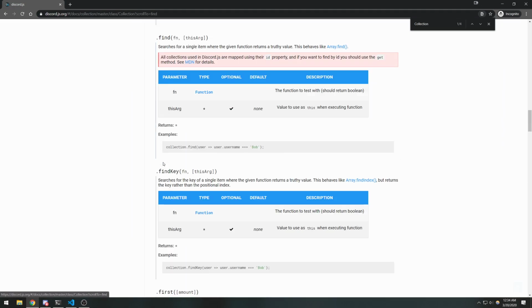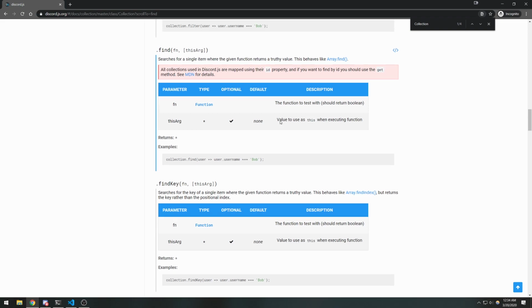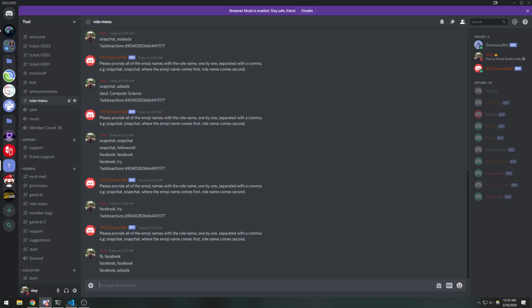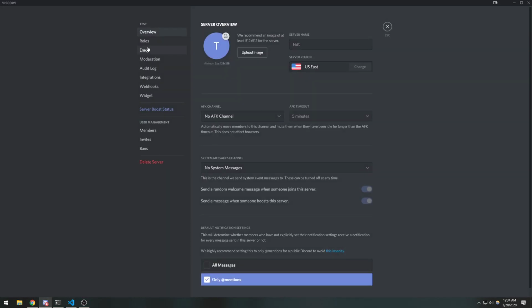Because this is actually a good question that I want to ask. Remember how I said find is always going to collect the single item? It searches for a single item where the given function returns a truth value. And it's always going to find the first one. But the thing is, is the order always going to be the same? That is the question. So again, let's say if I have two roles with the same name, right?